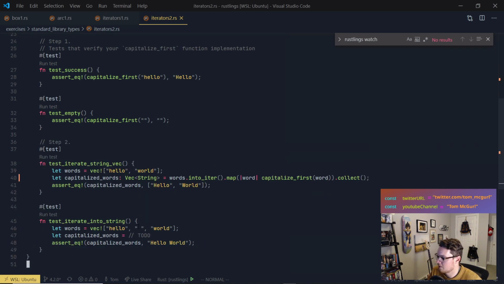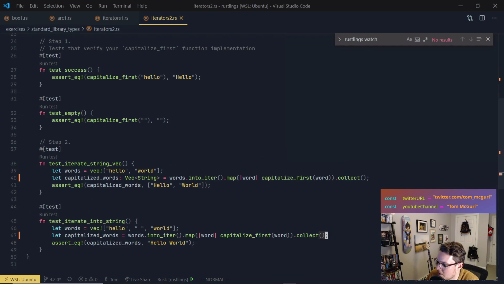So here we have to solve this. So here we're going to do the same thing. Right? It should still work. Let's see if that does it.